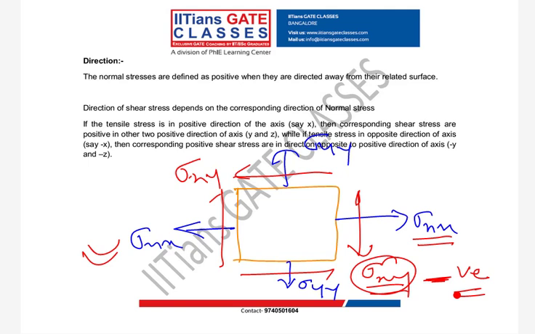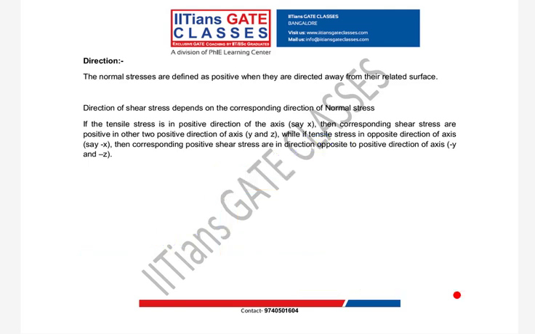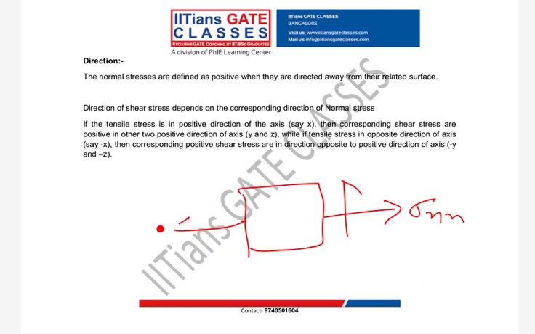My formulas are all derived with this, where this is positive, so the corresponding is also positive. This is negative, so corresponding negative. This is negative, corresponding negative. This is positive, corresponding positive. Clear? So this is the sign convention for a